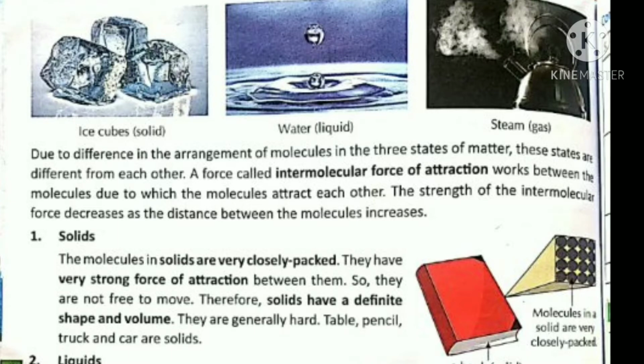Here you are able to see in the notebook the molecular arrangement of the molecules in a solid. See how they are very closely packed. Suppose here is one molecule, then again here one, so there is no gap in between the molecules.